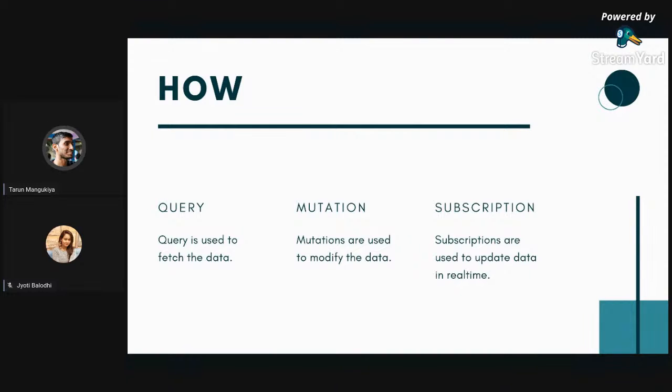So GraphQL has three main points. The first two points are something that we already get in APIs.